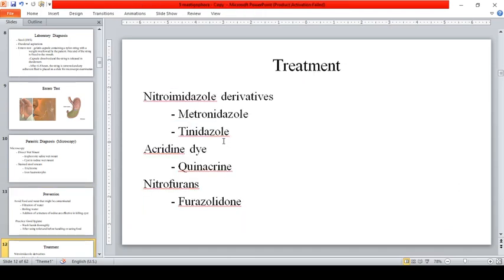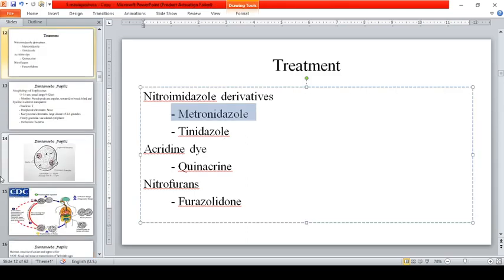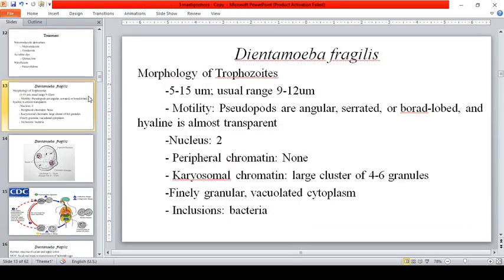So, treatment. Nitroimidazole derivatives, just like metronidazole and tinidazole, nitazoxanide, ornidazole, and nitrofurans, under nitrofurans, the furazolidone. But the drug of choice is metronidazole. Okay, drug of choice, metronidazole. So we proceed with the other parasite, Dientamoeba fragilis.